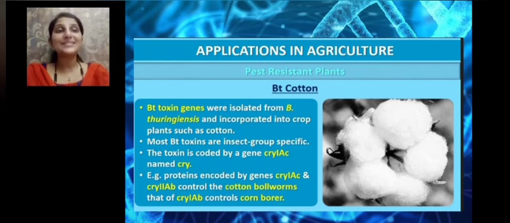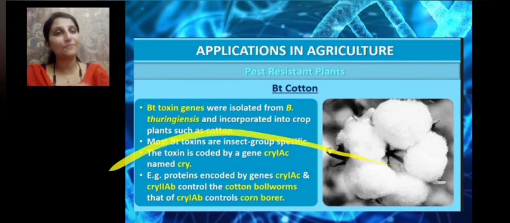Thus, a pest-resistant plant, that is Bt cotton, is developed by removing the Cry gene from Bacillus thuringiensis and inserting it into a plant. Thus, the plant is modified. The genetic constitution of the plant is modified, and it is able to resist the attack of a pest. And this gene is highly insect specific, and thus we have developed a pest-resistant plant with the help of biotechnology.